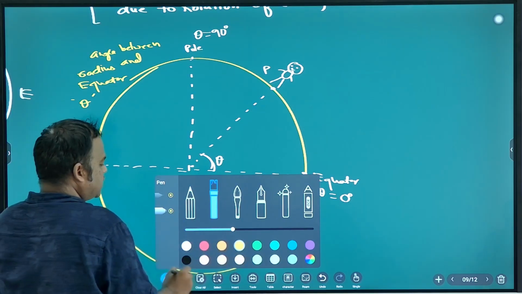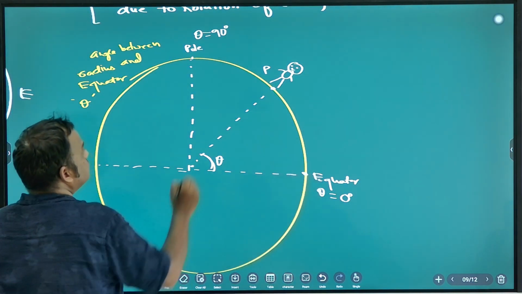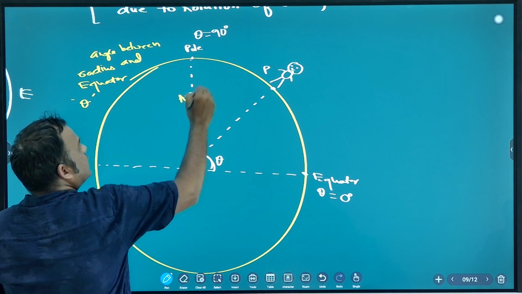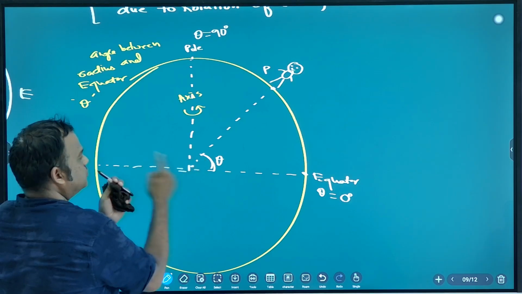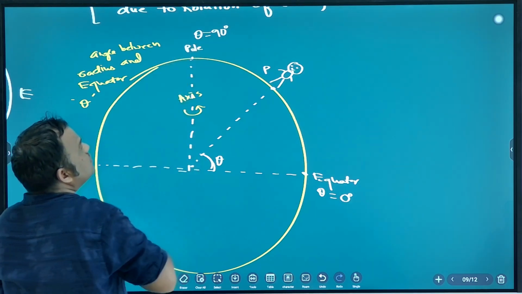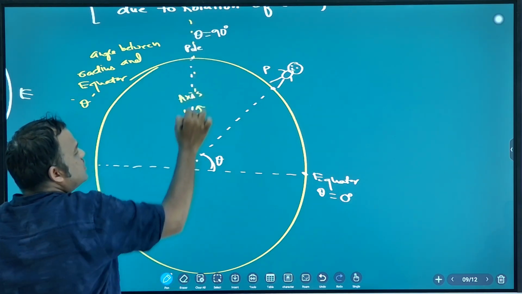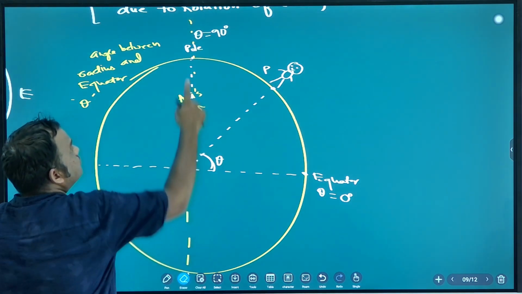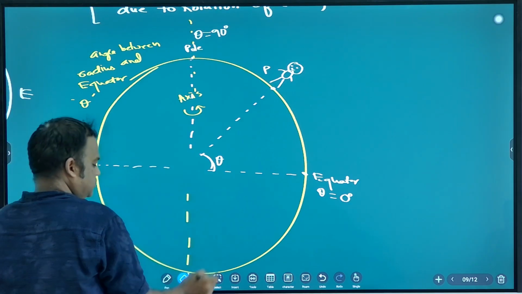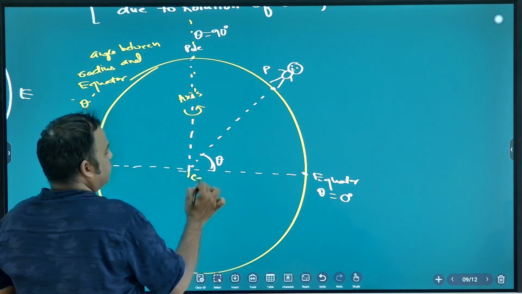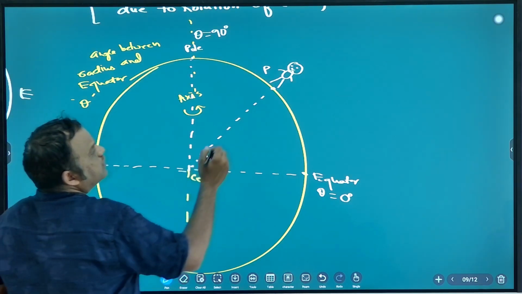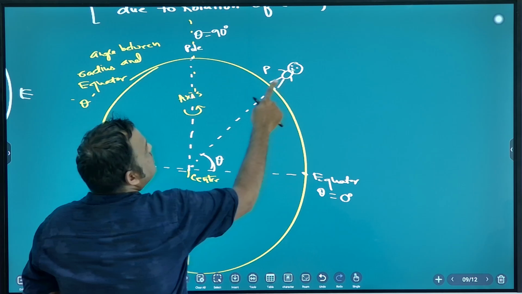Now this is the axis of rotation. Earth is rotating like this. The axis is passing through the pole and center. Okay, clear? So this person is performing circular motion.